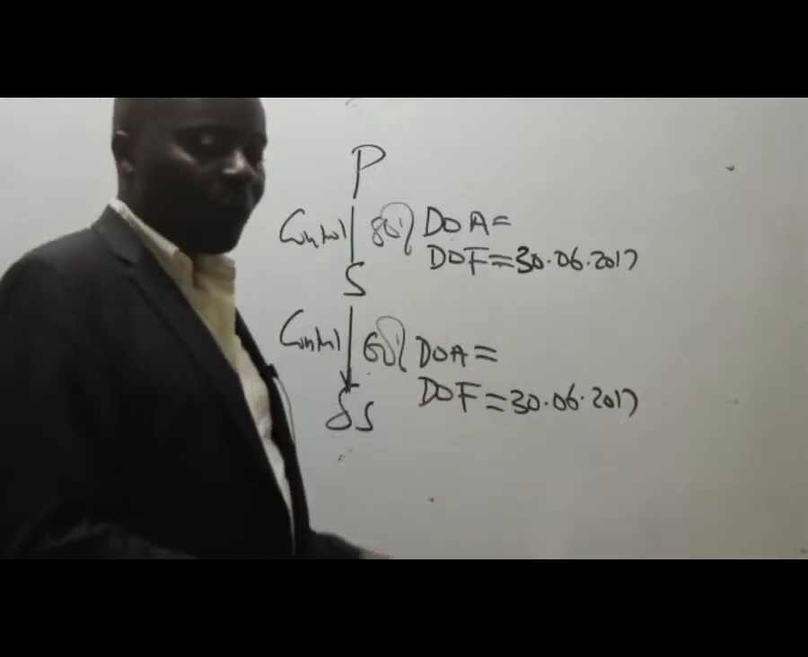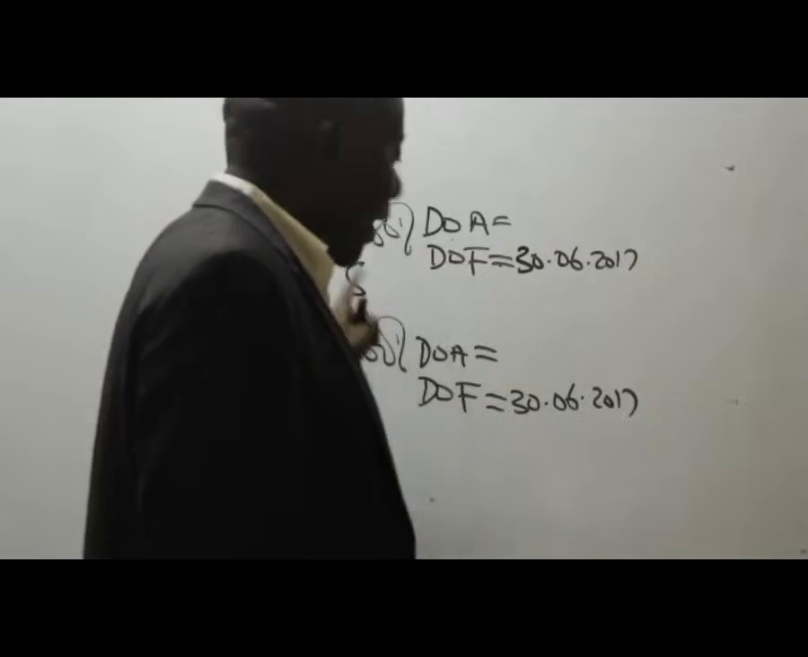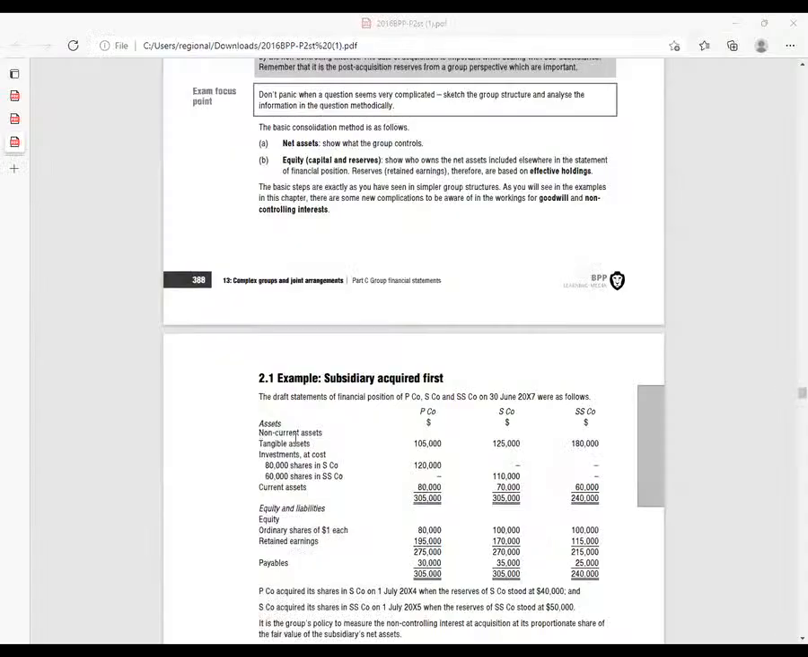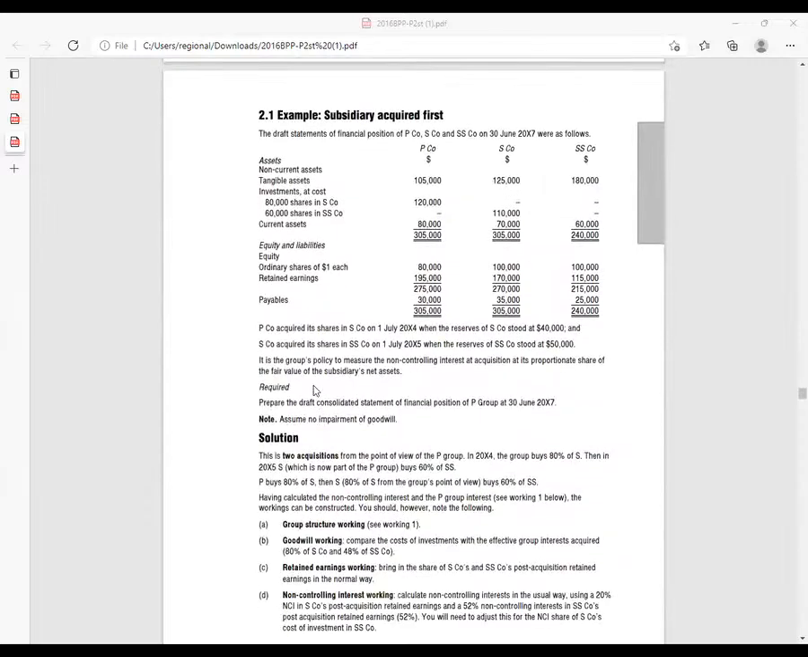How about date of acquisition? When did P acquire S? We are told here P company acquired its shares in S company on 1st July 2014. And then S acquiring SS, 1st July 2015.